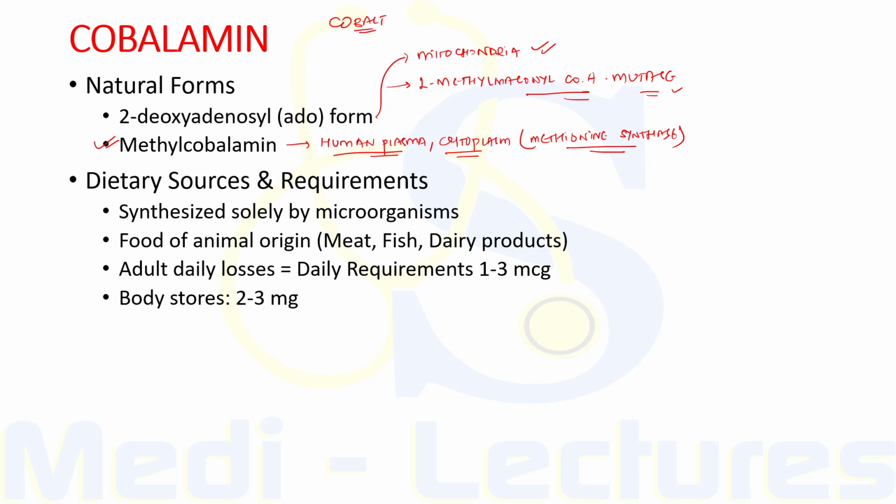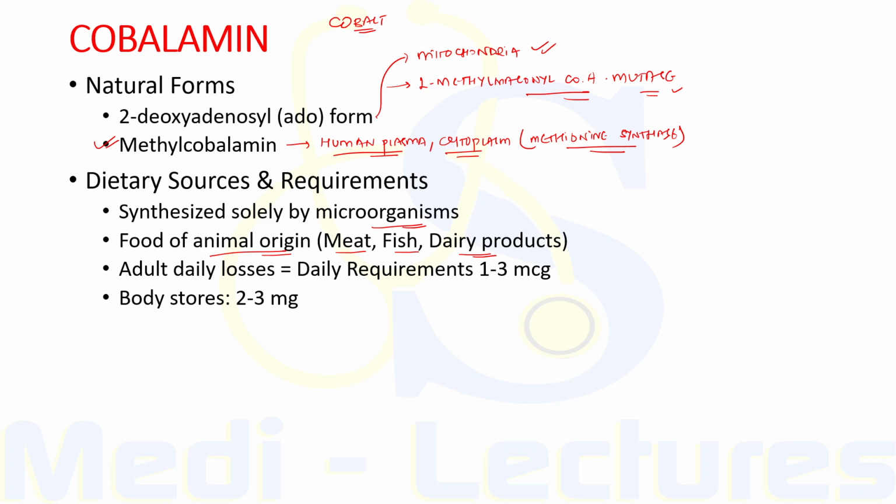Now when we consider the dietary sources and requirements of cobalamin, it is synthesized solely by microorganisms. So the only source for humans is food of animal origin like meat, fish and dairy products. Vegetables, fruits and other foods of non-animal origin are free from cobalamin unless they are contaminated by bacteria.